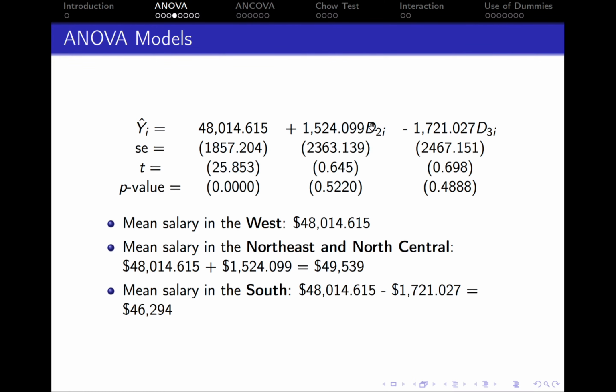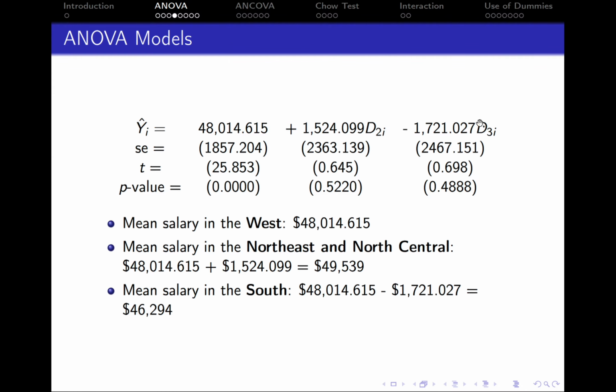Then when we move to D2, this is the dummy variable that takes the value of 1 for teachers in the North. Therefore, if we would like to find the mean salary of the teachers in the Northeast and North Central, we take the mean salary in the West and we add this coefficient, 1,524, and we get that the mean salary of the teachers in the North is 49,000.